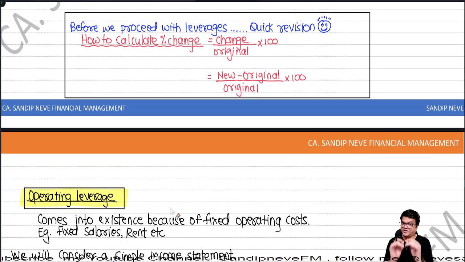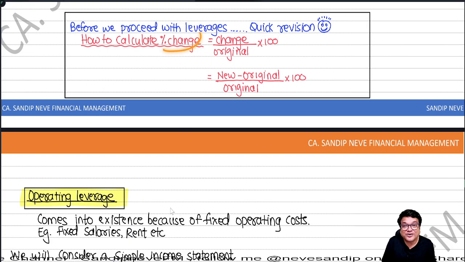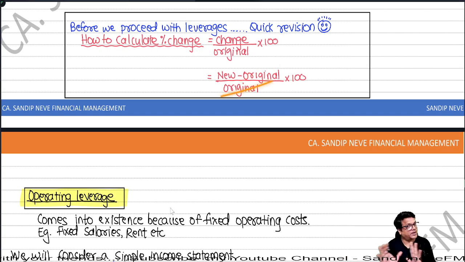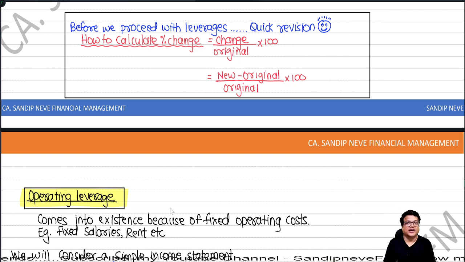But before that, a quick revision of how to calculate percentage change. It is change upon original. How to get change? New minus original, upon original. Super maths is not required, people. Normal maths is sufficient. Okay, jokes apart, people.